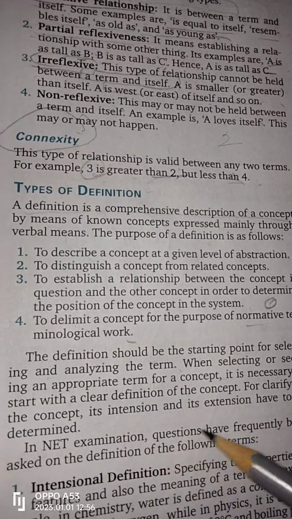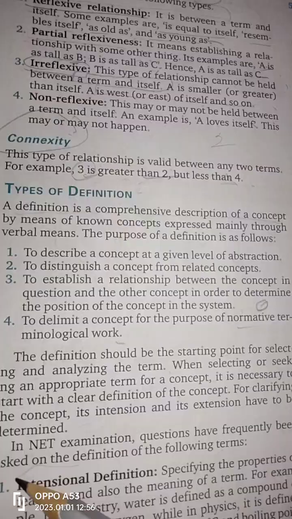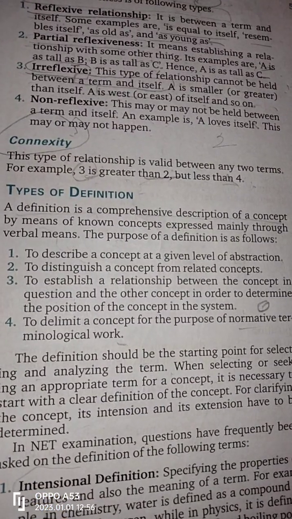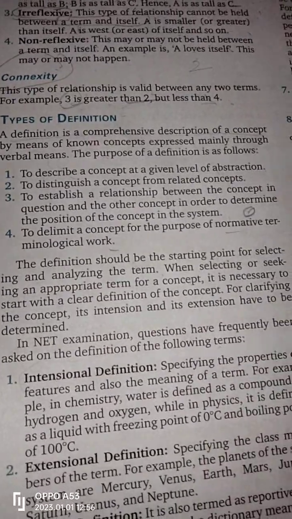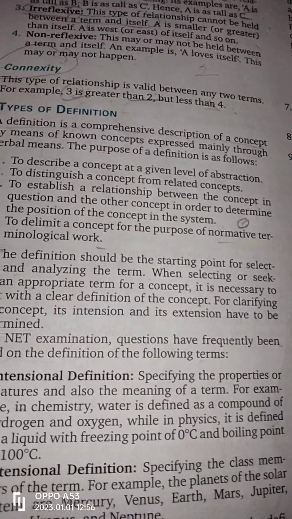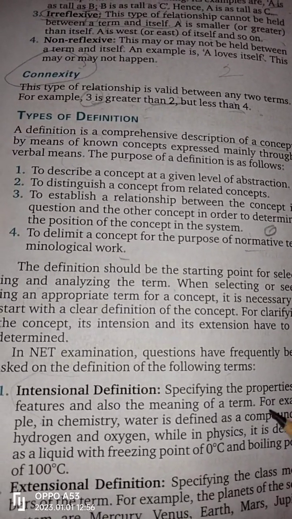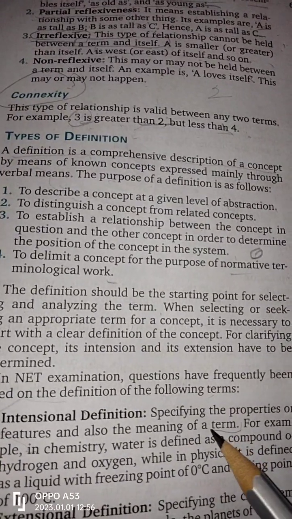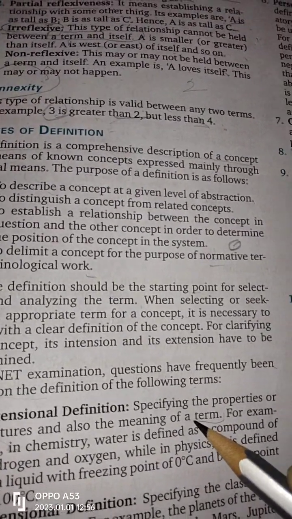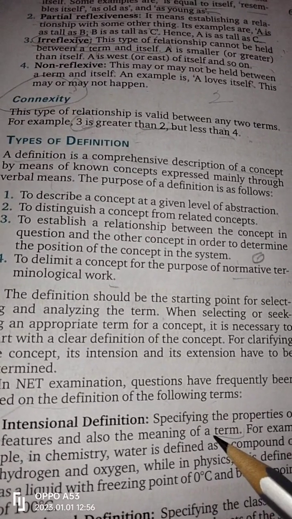In the NET examination, questions have frequently been asked on the definition of the following terms. So these are some definitions that are very necessary from the examination point of view. The first definition is intensional definition. What is intensional definition? Intensional definition is specifying the properties and features and also the meaning of a term.